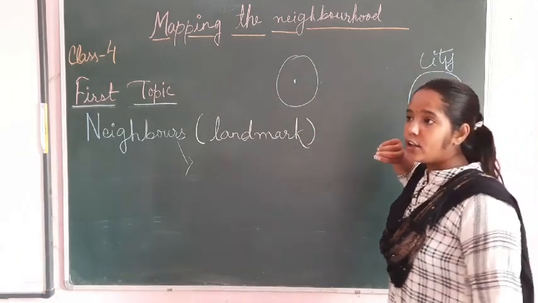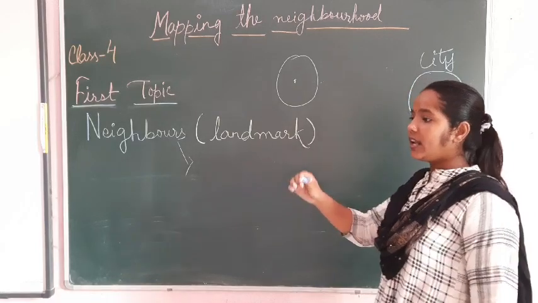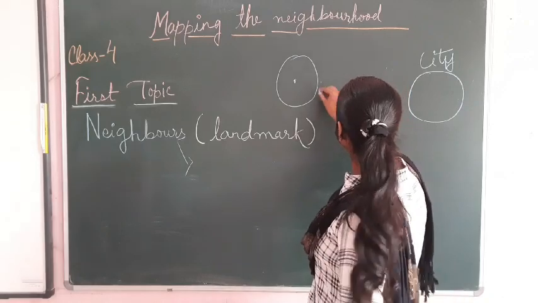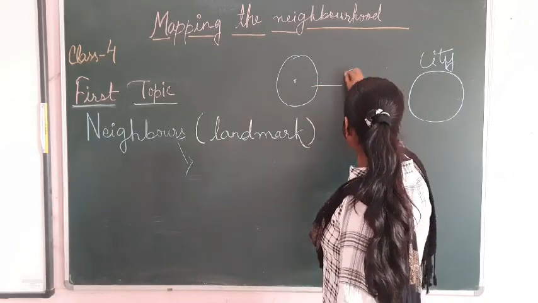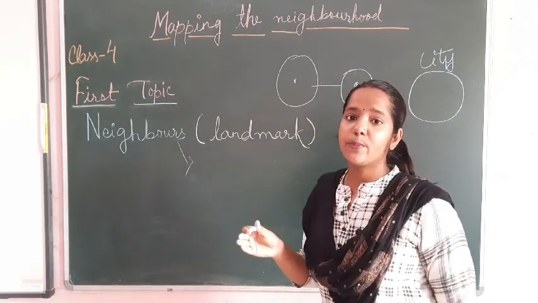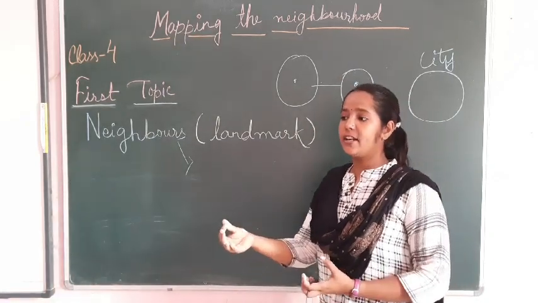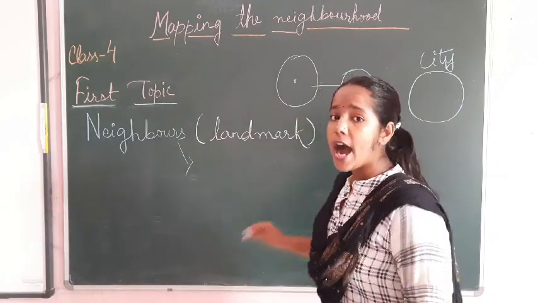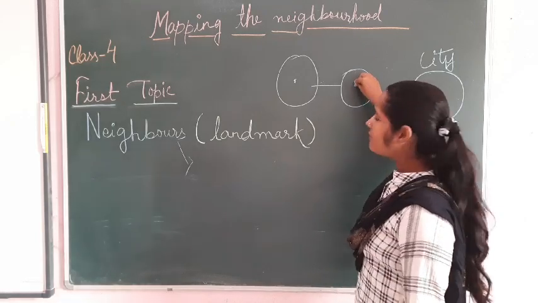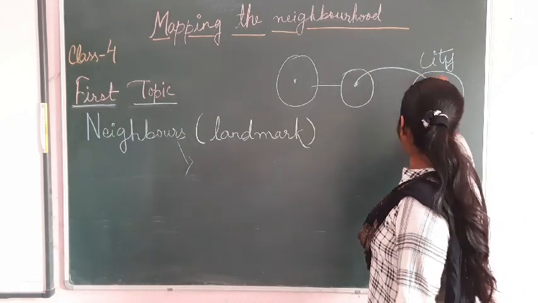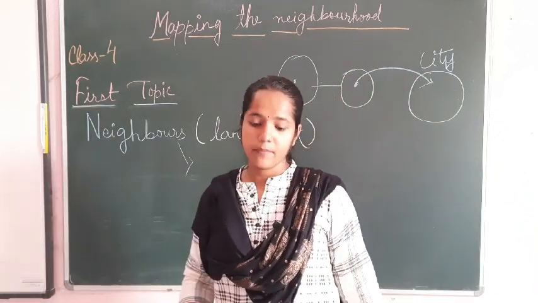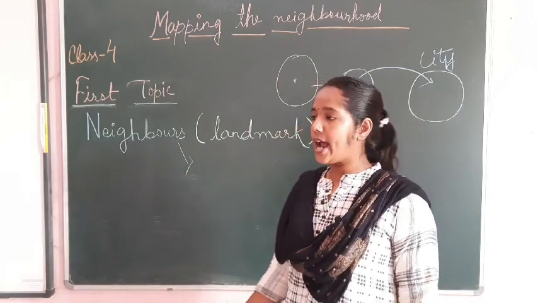Anybody tells you that if you go to the garden, after moving in the north direction, you will get a hospital. Now in the north direction, this is the hospital. When you reach the hospital, you will think, she has guided me that there is a hospital, so I am nearer to this garden. So from there itself you will easily reach the garden, because you have been guided in that direction. Now, direction is important for that.